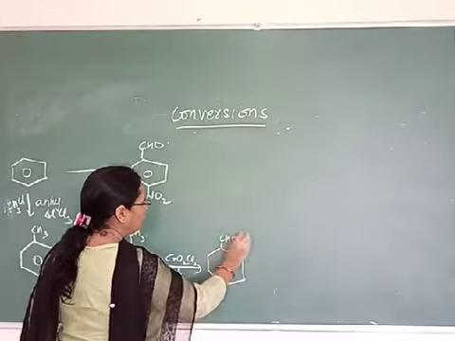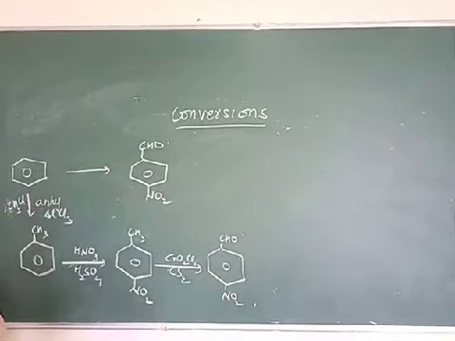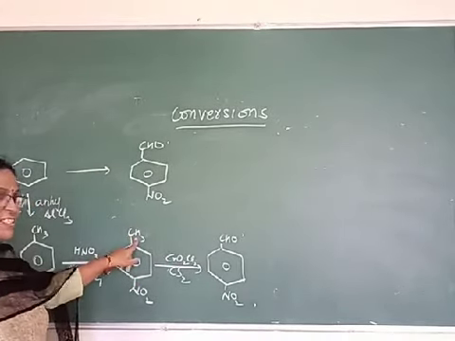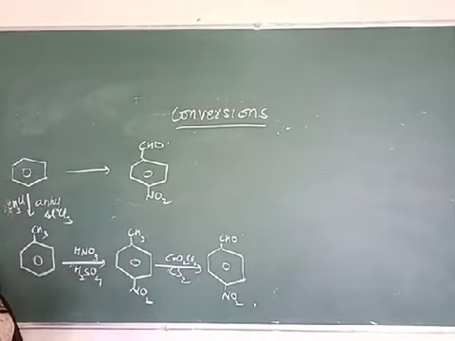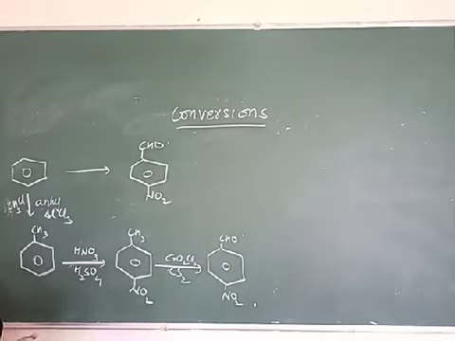You will get here benzaldehyde. Okay. Instead of this, you can do side chain substitution also. You can treat it with acetic anhydride also. Any step you can do. So this is how this conversion can be completed.